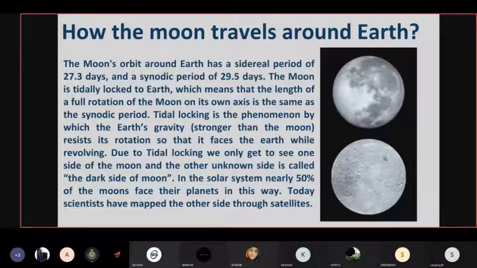Due to tidal locking, we only get to see one side of the moon, and the other unknown side is called the dark side of the moon. In the solar system, nearly 50% of the moons face their planets in this way. Today, scientists have mapped the other side through satellites. So the upper picture is of the near side, which we get to see from the Earth, and the picture seen below is the picture taken from the satellite, which is sent into space by scientists.